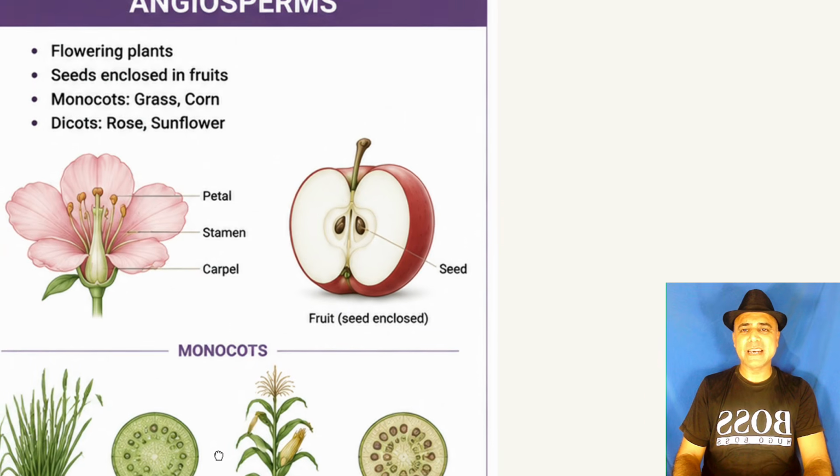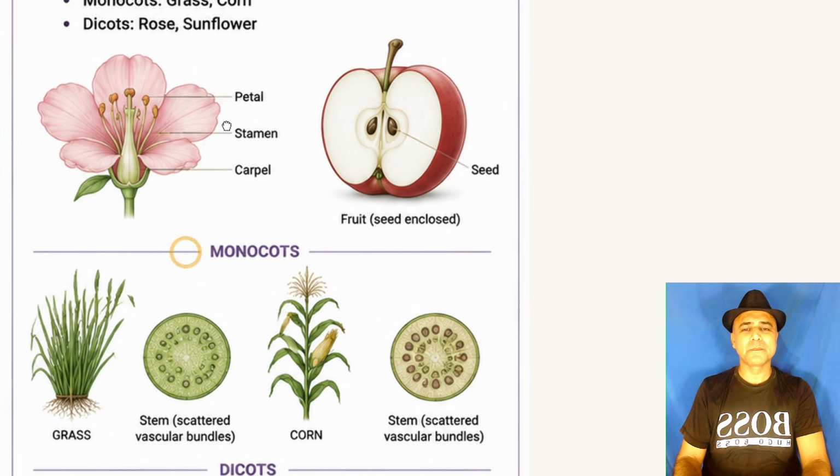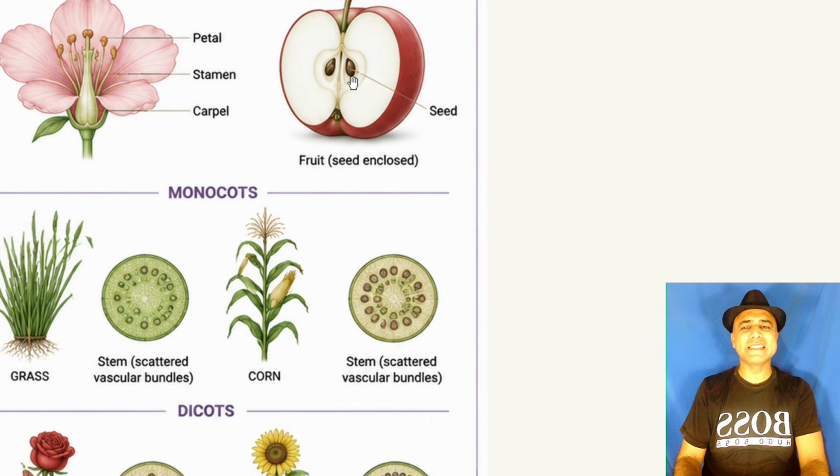And these are angiosperms, flowering plants, with seeds enclosed in fruits. Monocots: grass, corn. Dicots: rose, sunflower. You can see seeds in the fruit.